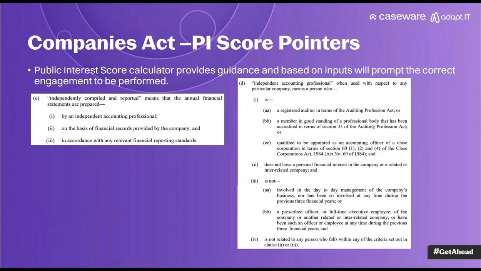Right. I've specifically included the definitions here for you to say independently compiled and reported means that the annual financial statements are prepared by the independent accounting professional on the basis of the financial records in accordance with relevant financial reporting standards.